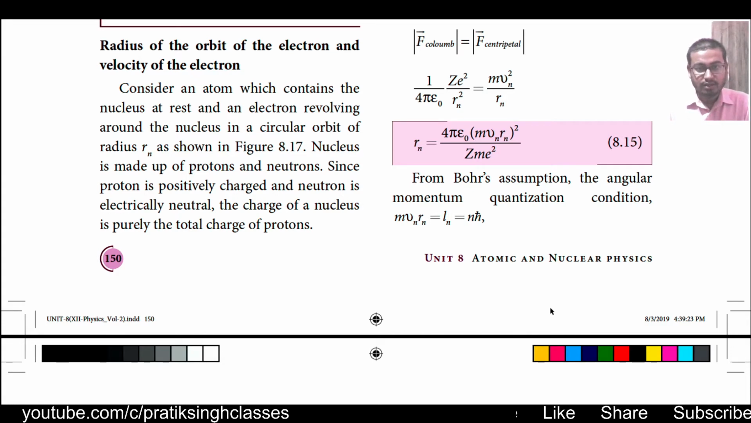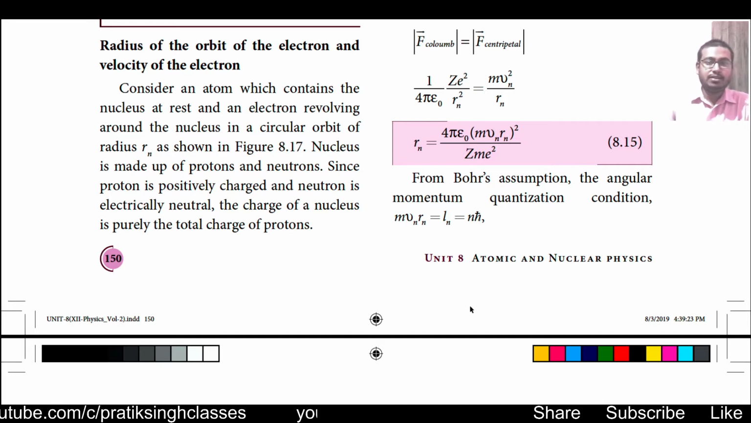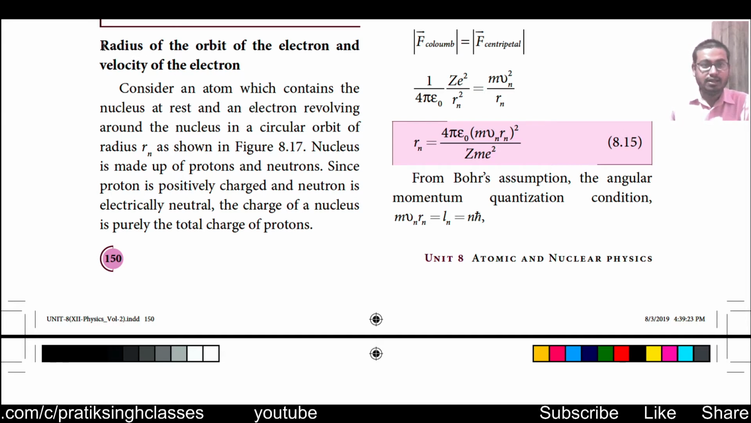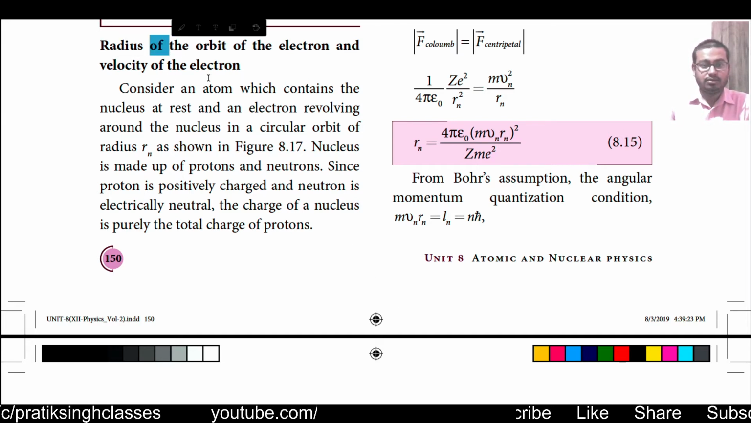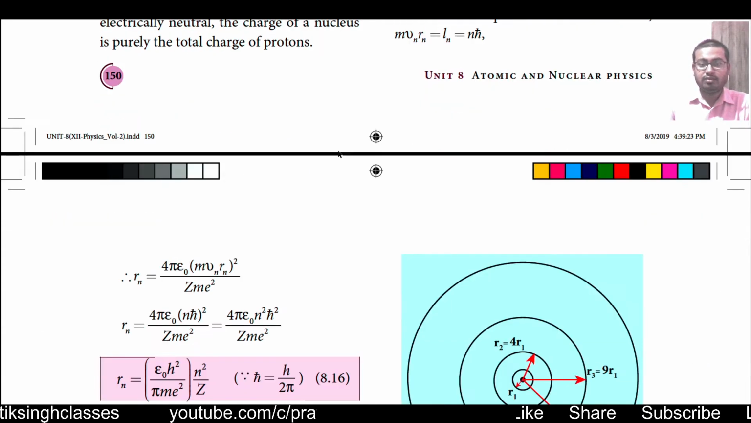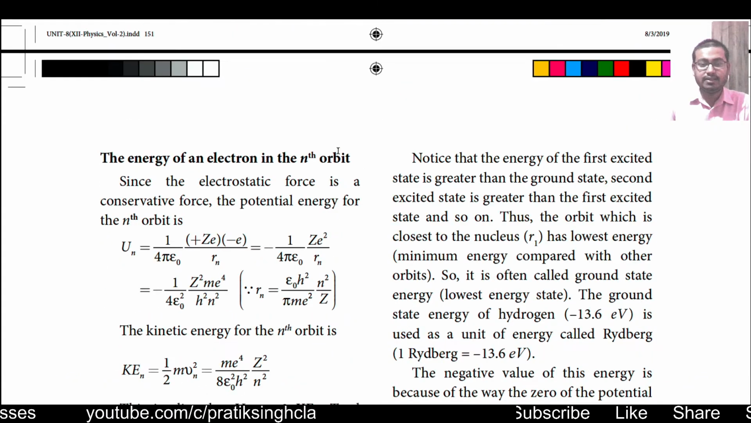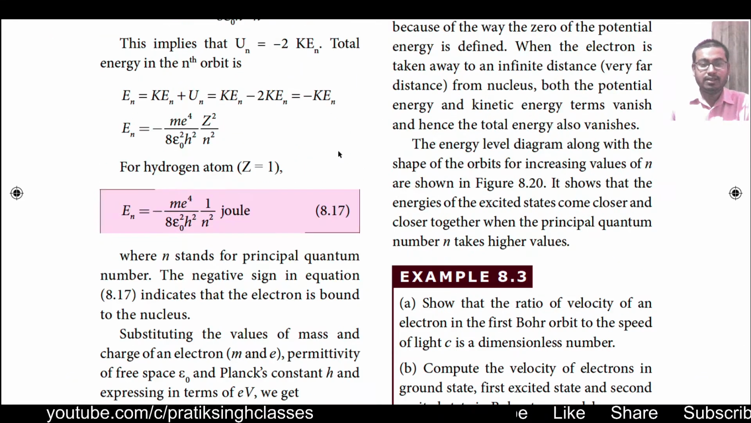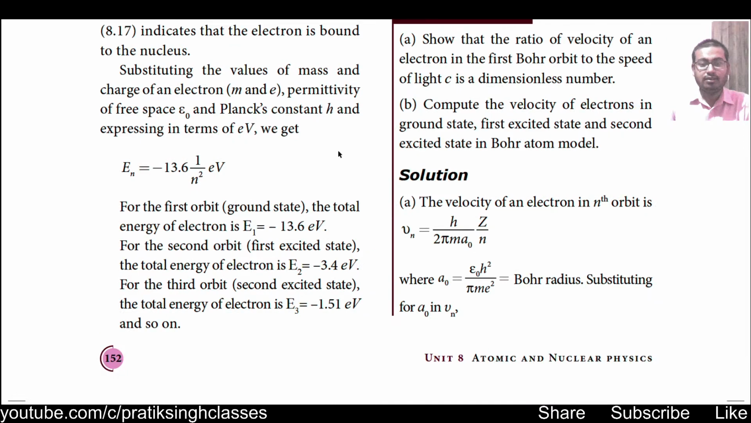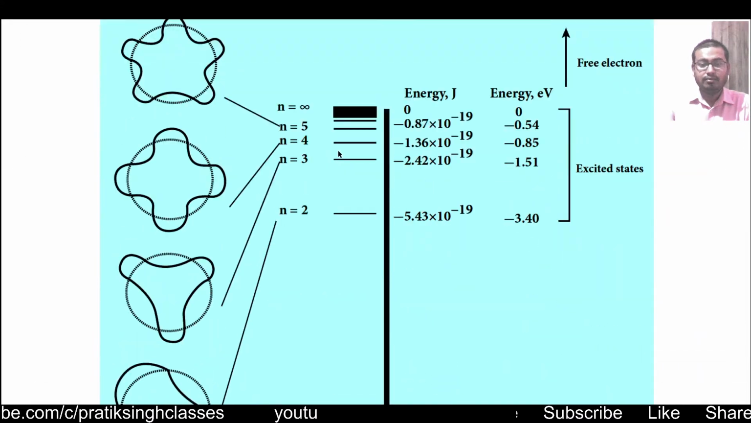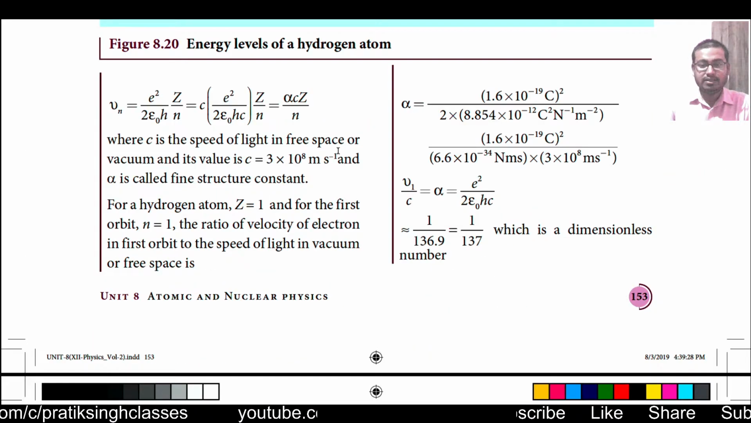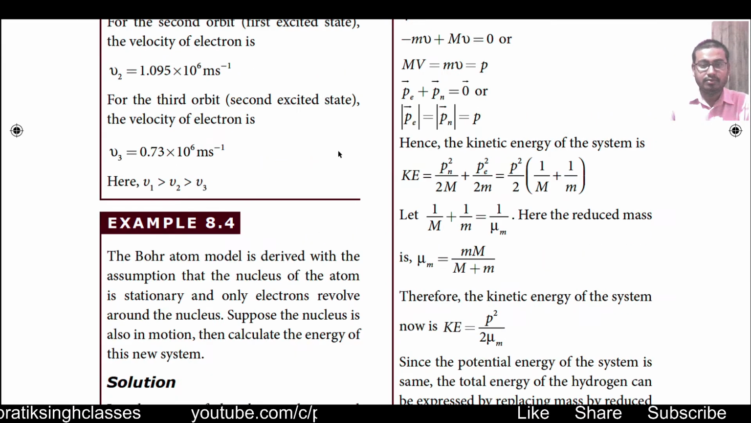In the previous video we have studied the topics radius of the orbit of electron and the velocity of the electron. We have seen a lot of calculations there: how to find out the radius of the 10th orbit electron and what may be its velocity. Then we have seen some other topics, so let us go through them one by one.